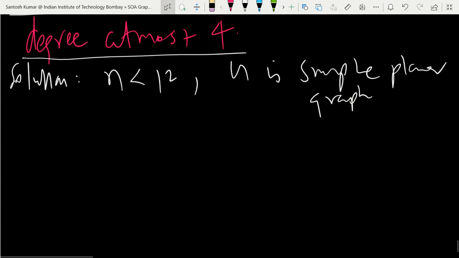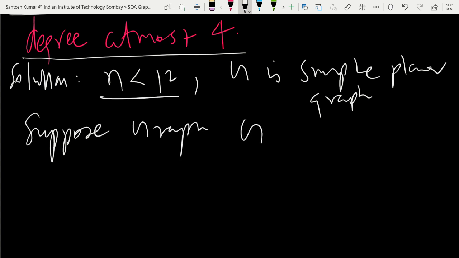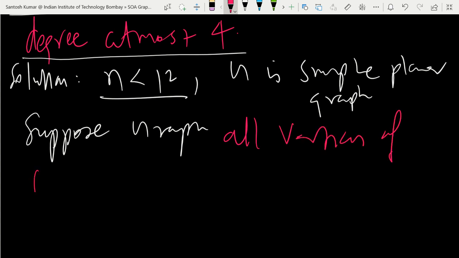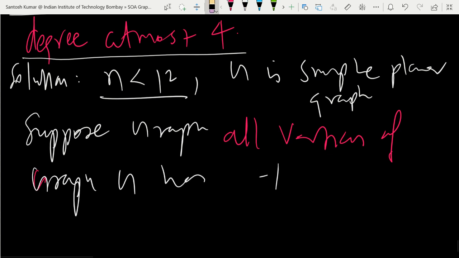So suppose graph G with n less than 12 vertices has all vertices of degree at least 5.